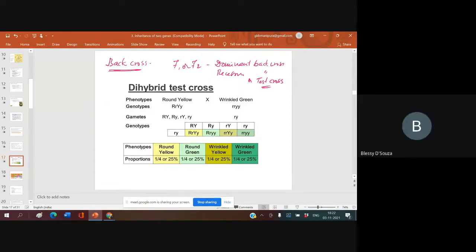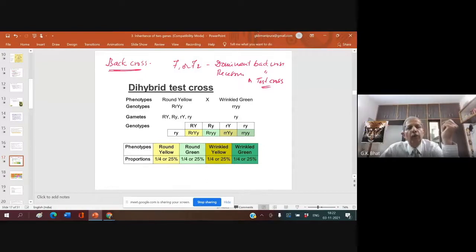Understood? Yes, sir. So, whenever the F1 dihybrid is crossed with the double recessive parent, it is called a double test cross. This is the F1 dihybrid. When the F1 dihybrid is crossed back with the recessive parent, this is the recessive parent, it is called a dihybrid test cross.